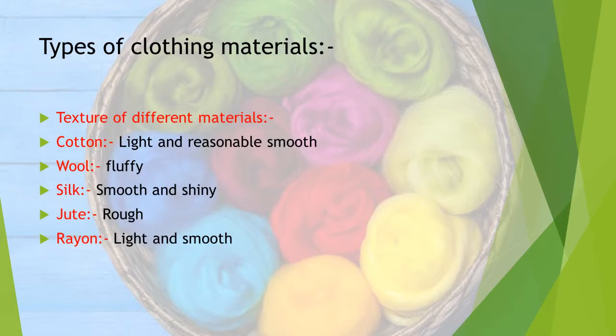Types of clothing materials. Texture of different materials. Here we are going to study about the texture of the material. Cotton, light and reasonably smooth. Wool, fluffy. Silk, smooth and shiny. Jute, rough. Rayon, light and smooth.